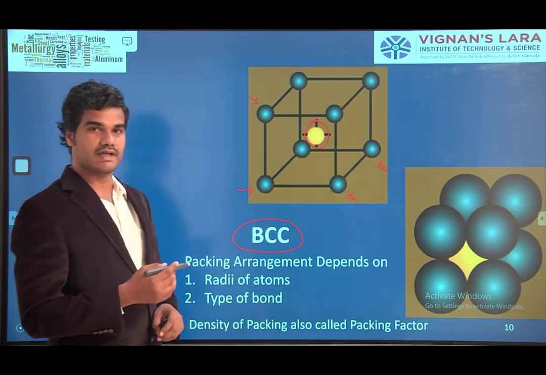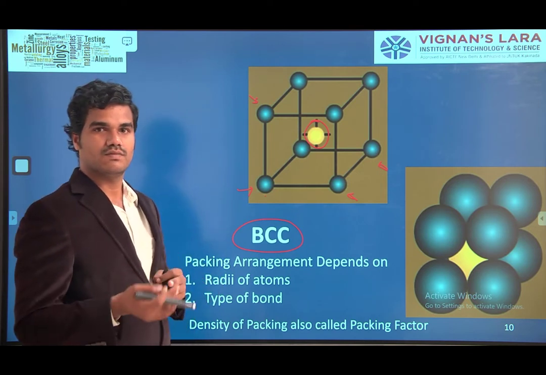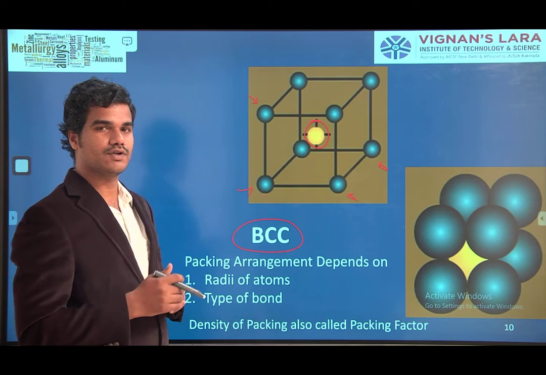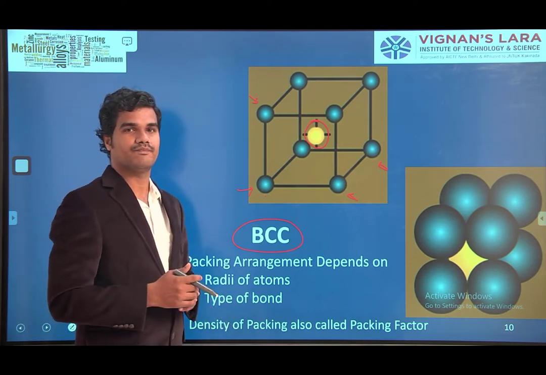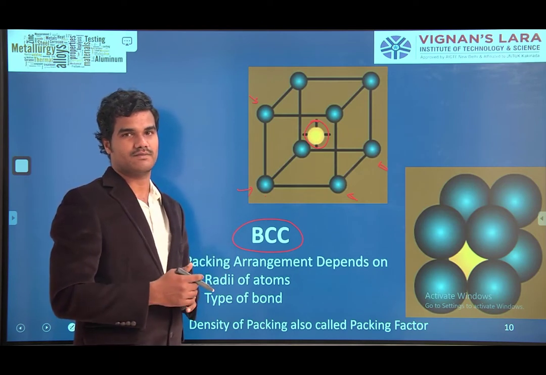Cubic close packing, face centered cube, body centered cube, simple cubic. Three are there: simple cubic, body centered cube, and face centered cube. Hexagonal close packing is another type of packing.